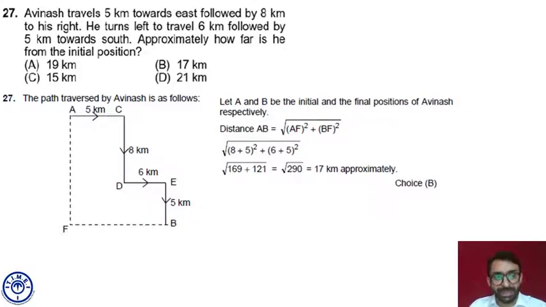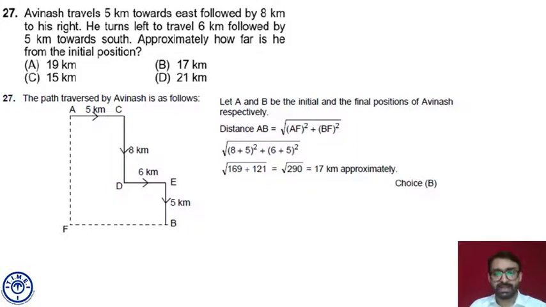Now the distance AB is the square root of AF square plus FB square. AF is 8 plus 5, 13 square, which is 169. FB square is 6 plus 5, which is 11 square, 121.